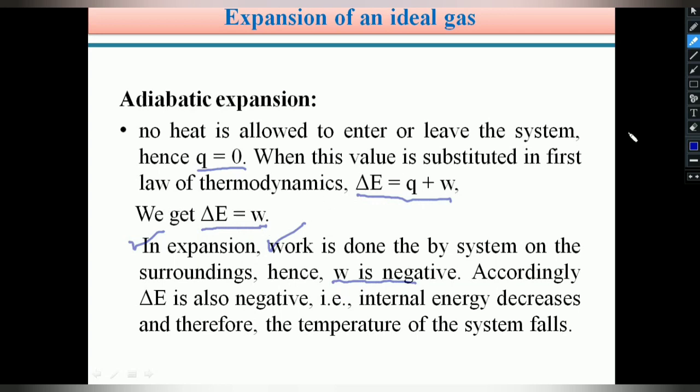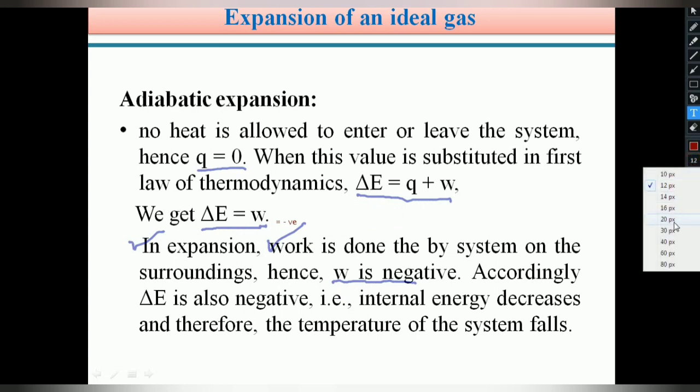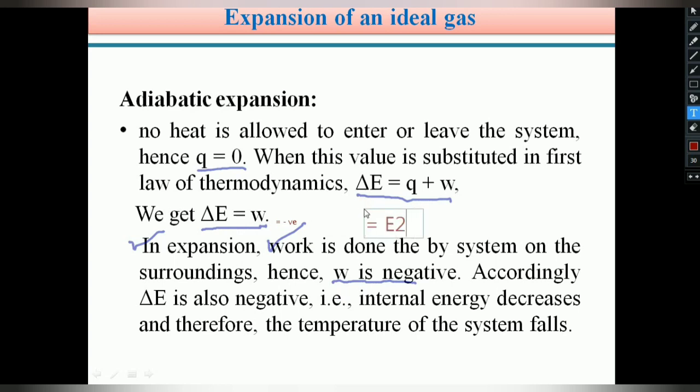In the relation delta E is equal to W, W is negative means delta E is also negative. If delta E is negative, internal energy decreases, because delta E is equal to E2 minus E1.